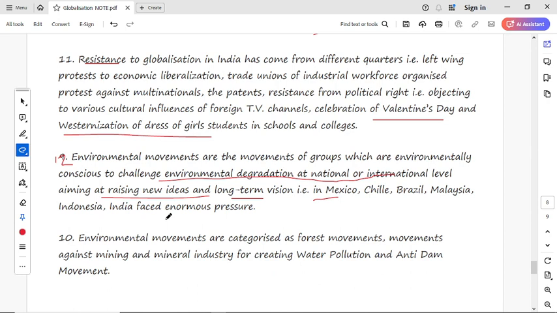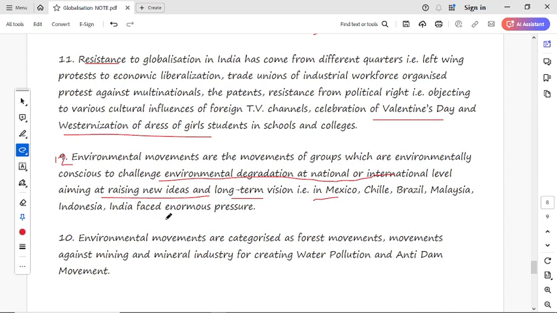It means environmental movements are related to environmental degradation, to make challenges and make the people of the country aware to stop environmental degradation caused by different activities, whether land activities or different industrial activities.